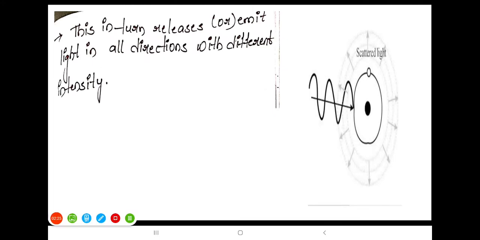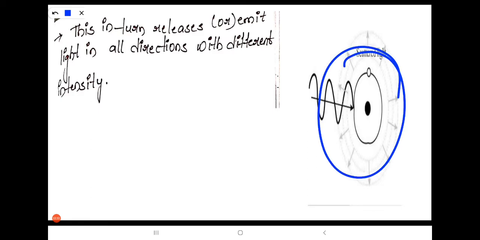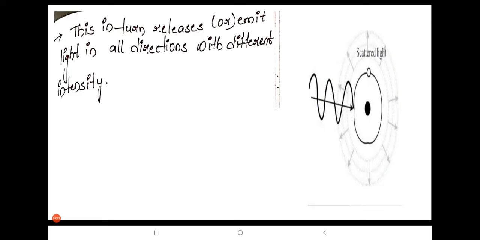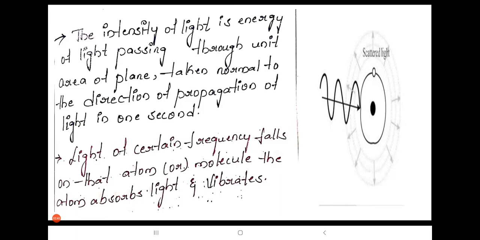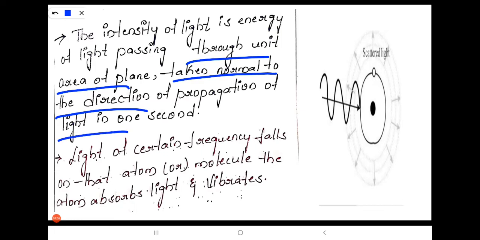This in turn releases or emits light in all directions with different intensities. The intensity of light is the energy of light passing through unit area of a plane, taken normal to the direction of propagation of light, in 1 second.